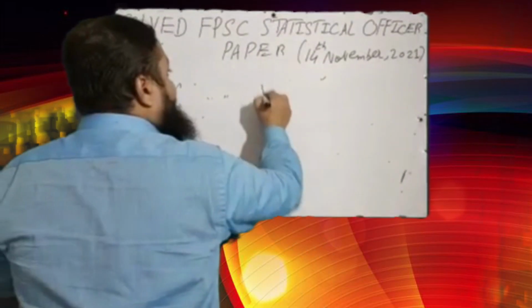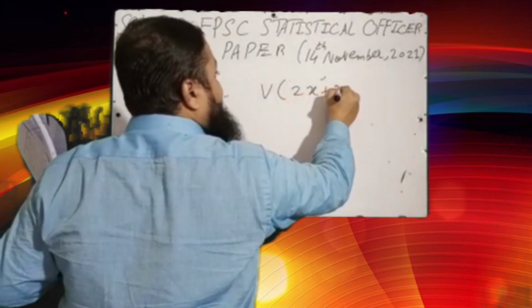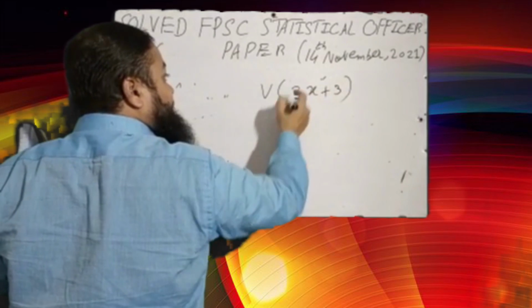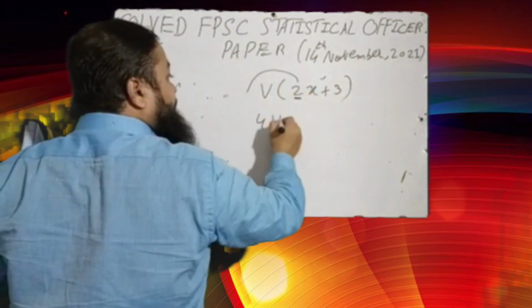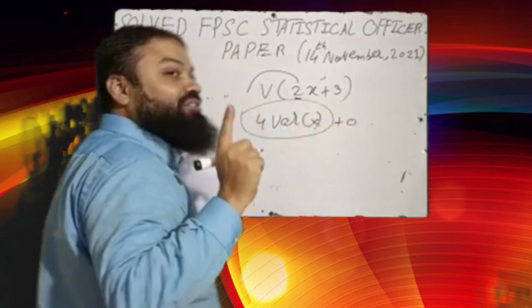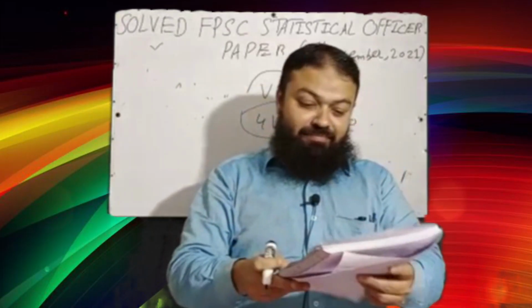Find the variance of 2x plus 3. We know when we take the constant outside which is multiplying with the variable, it will be squared. 4 variance of x, and the constant 3 contributes 0. 4 variance of x was the correct option in the exam.